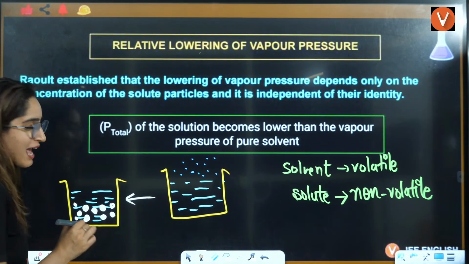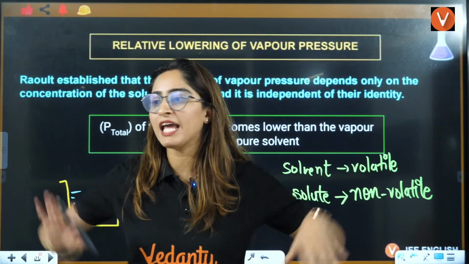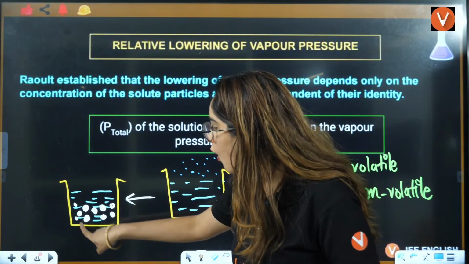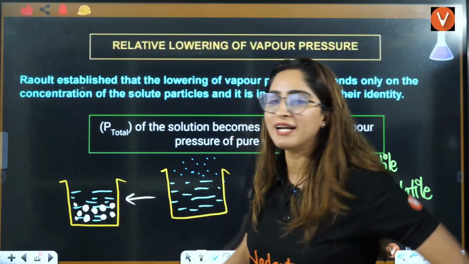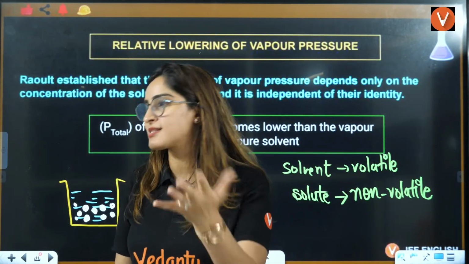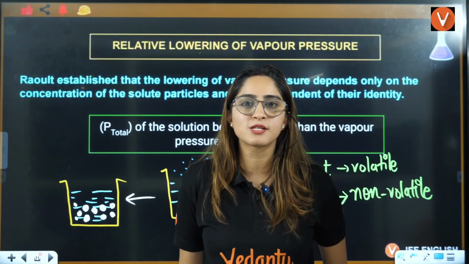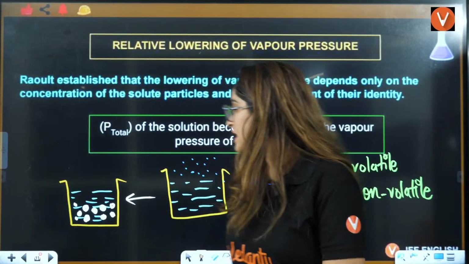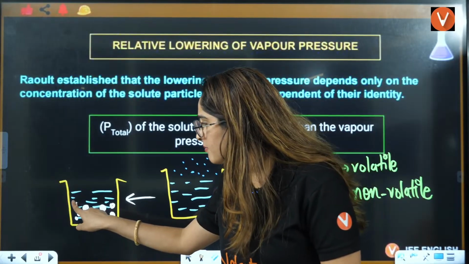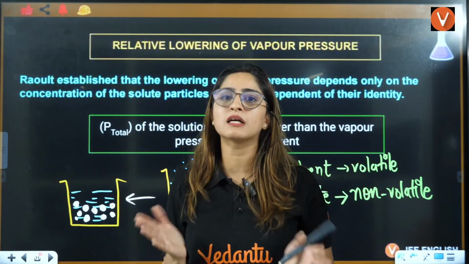they will act as the hindrance. Because they're like, I can't make vapors. I am not flying. I can't make vapors. So if these are not making vapors, solvent is only making vapors. Let's imagine like this: some students in the class are bunkers who want to bunk the class. And these are some students who don't want to bunk the class. They're like, okay, ma'am is teaching, I'll study in the class only.